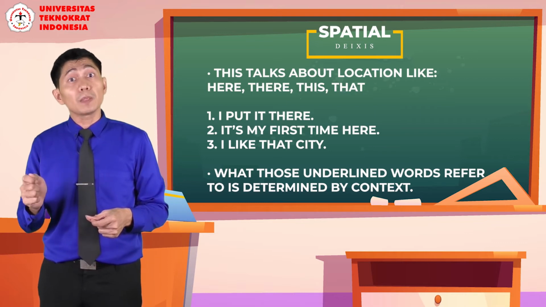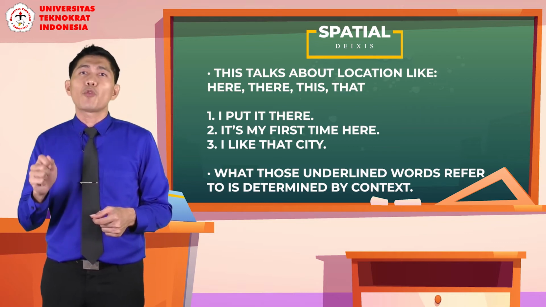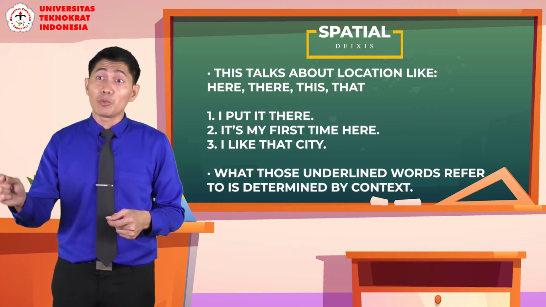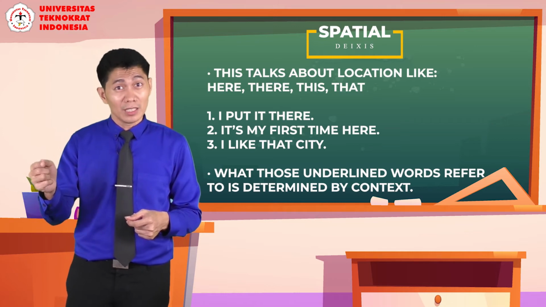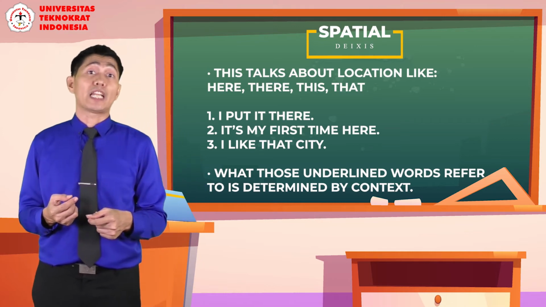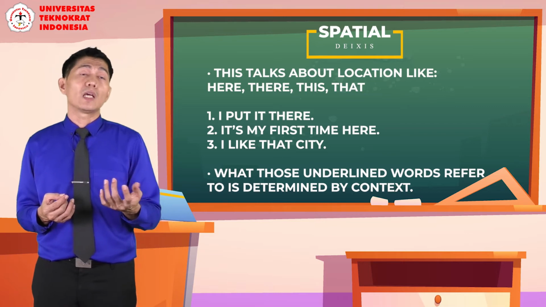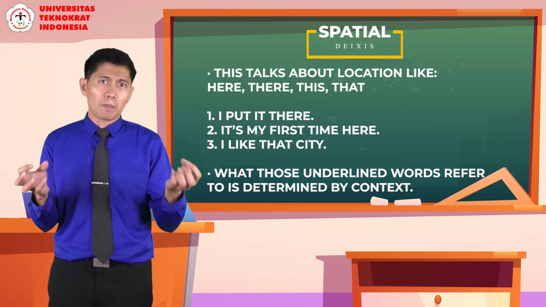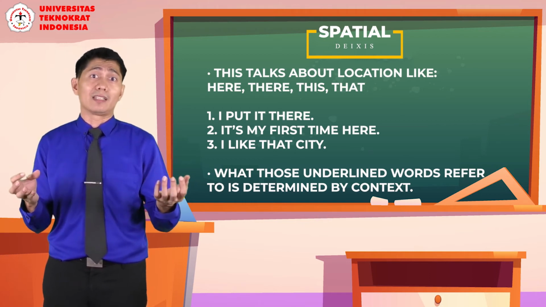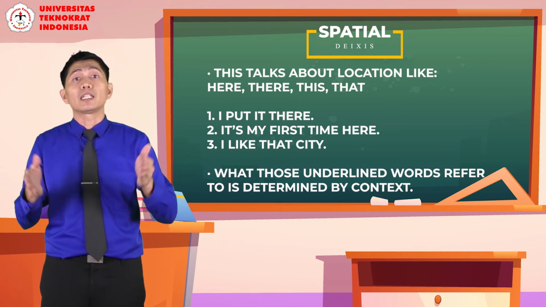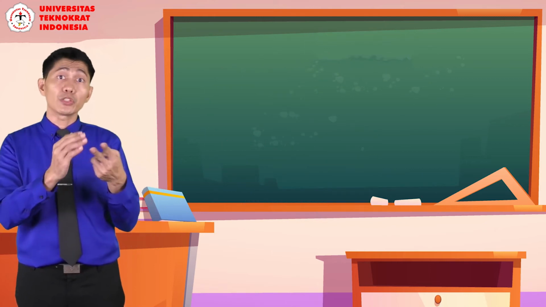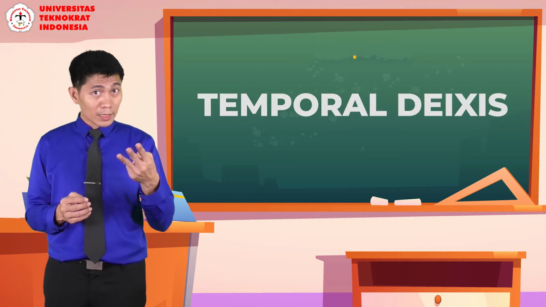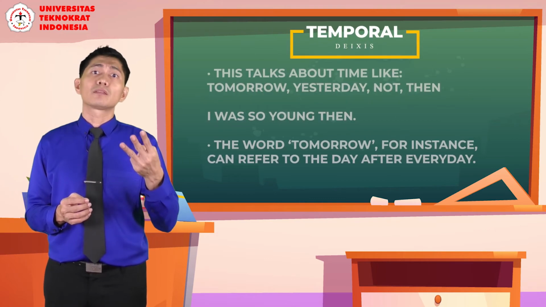So in order for the hearers to understand what you mean by I put it here, they will have to look at the context, they will have to look at the situation, and maybe even the time should be included in understanding this. The same case applies for there. There are many other examples that refer to places like this, in which we have to understand the context. That's number two. Then number three is temporal deixis. Temporal deixis refers to time.